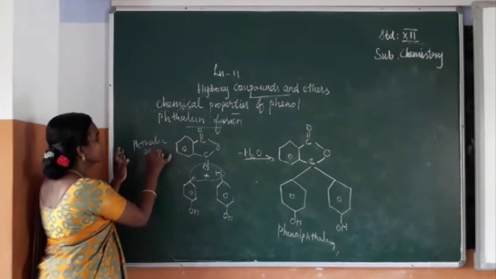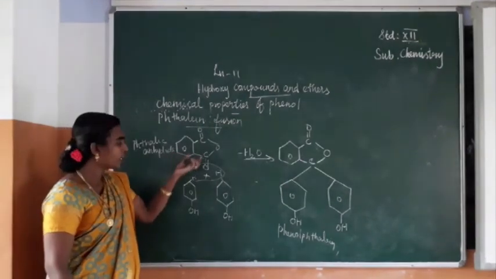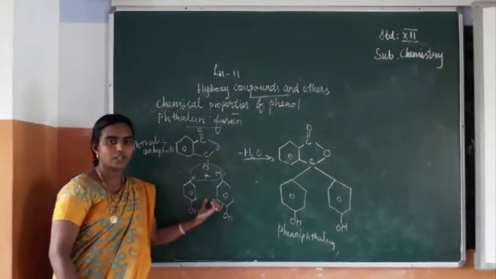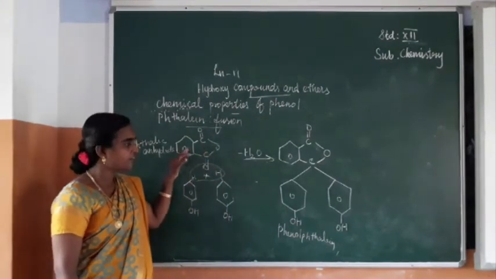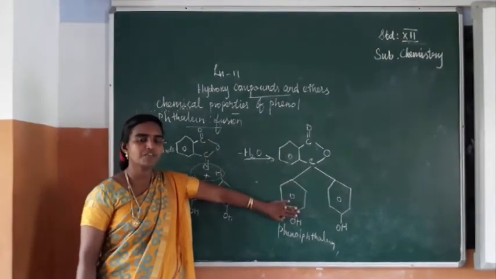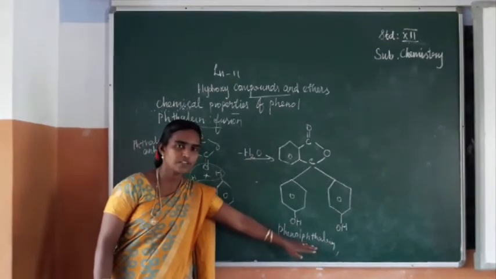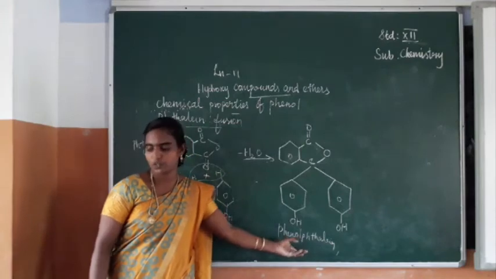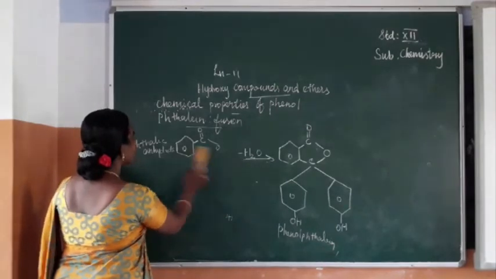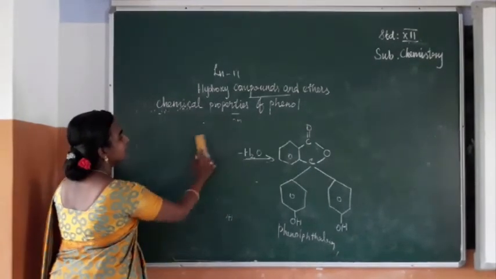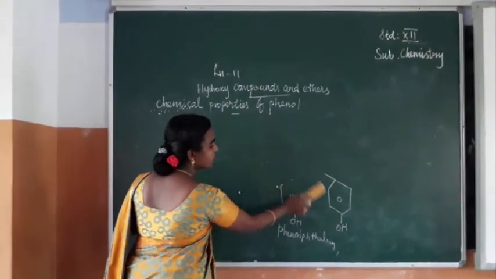So see here, phthalic anhydride on reaction with two molecules of phenol. In this way, one molecule of H2O is removed, and the final product you are getting like this. The name of this compound is phenolphthalein. It's an indicator. So in titration, we use it to see the color change of the solution. Next reaction we are going to see, that is the dye test or coupling reaction.